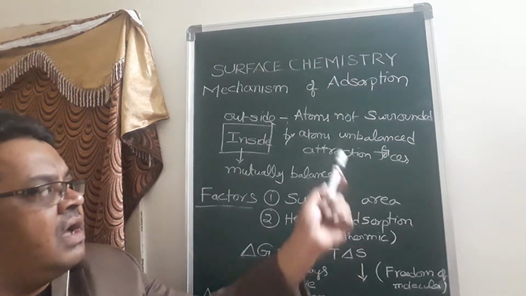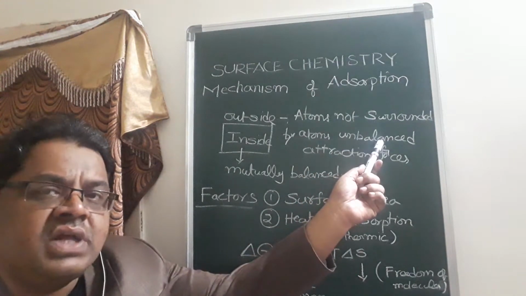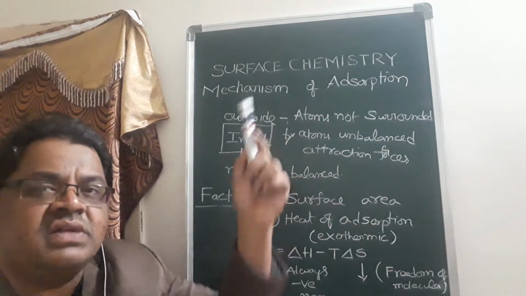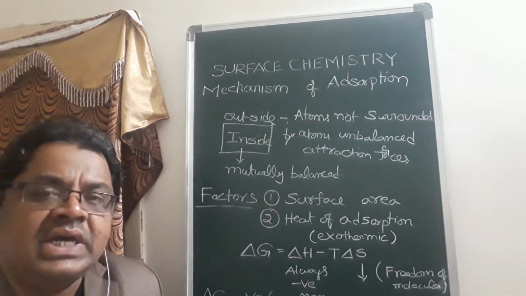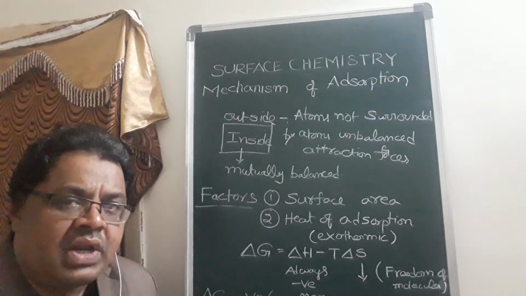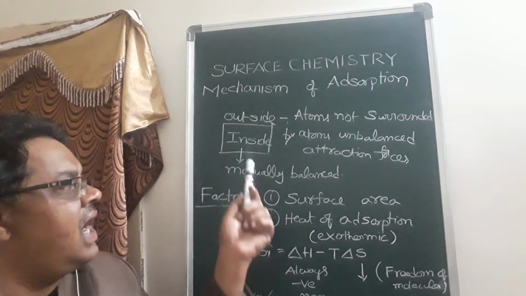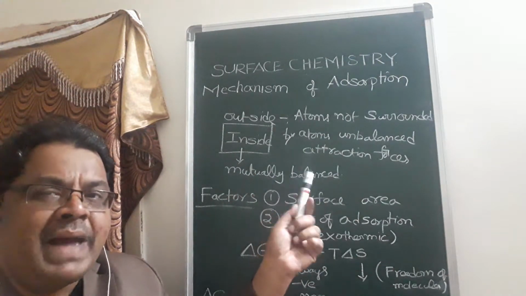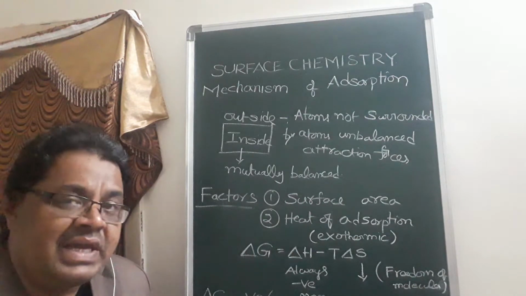Then unbalanced forces are observed on the surface of that substance. But in the inner body, one atom is surrounded by an equal amount of atoms, and you can see there will be mutually balanced attraction forces inside the body.